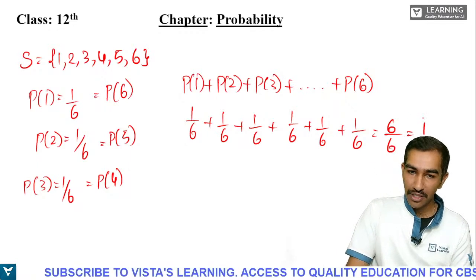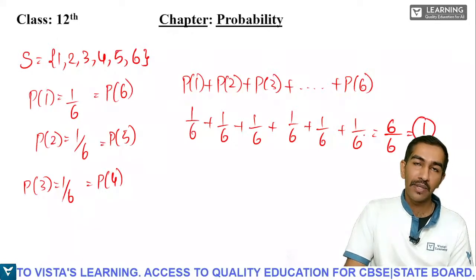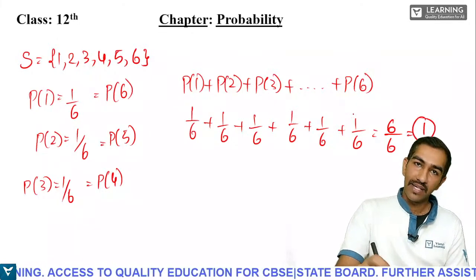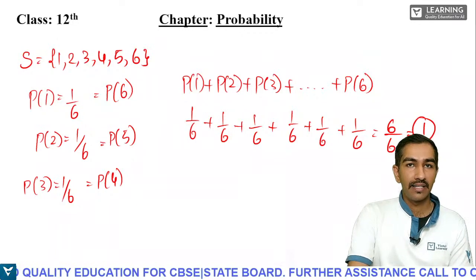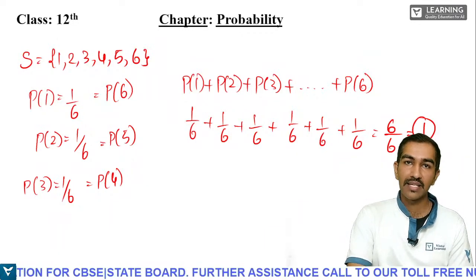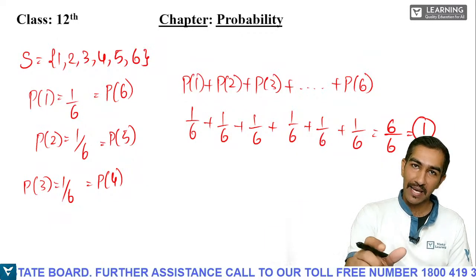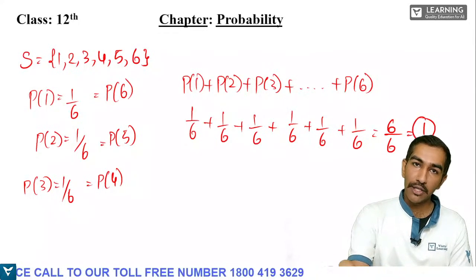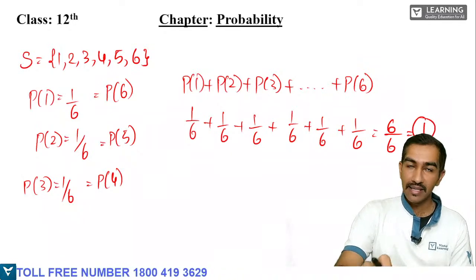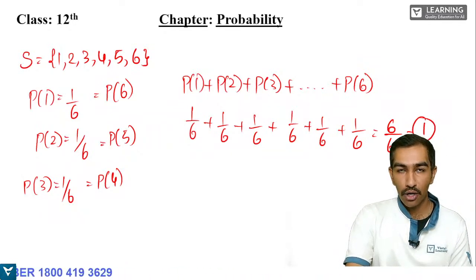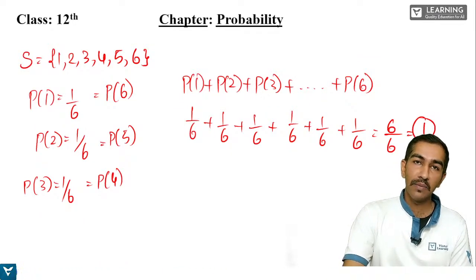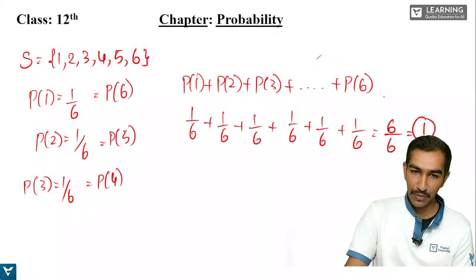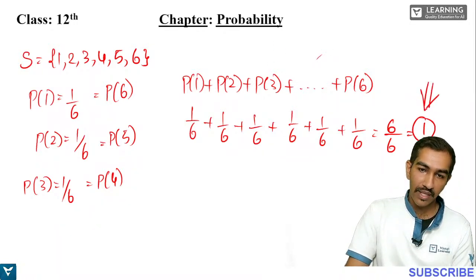So what did you understand from here? We understood that whenever any activity is conducted, and you have the sample space of that activity, and you find the probability of each and every element in that sample space and add all those probabilities, it will always be equal to 1.